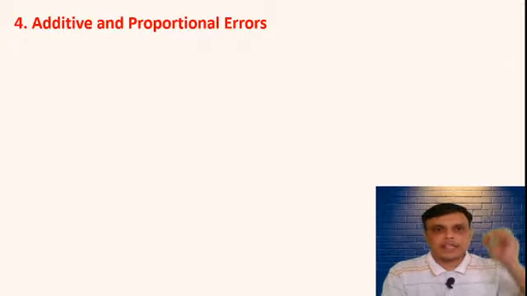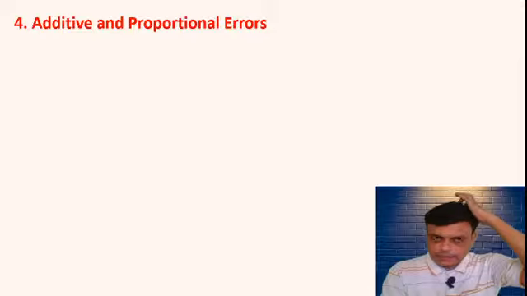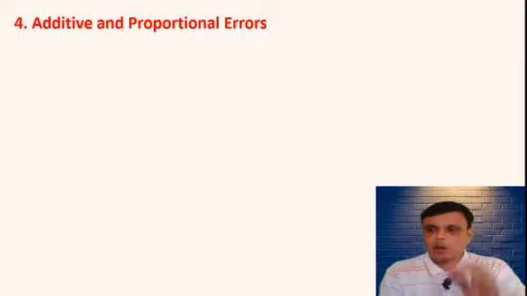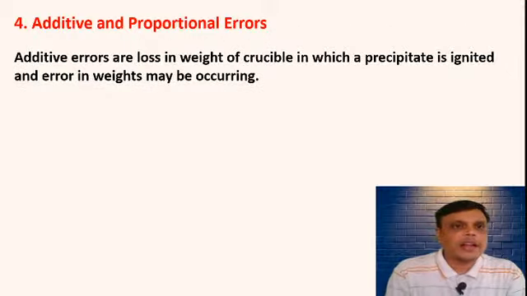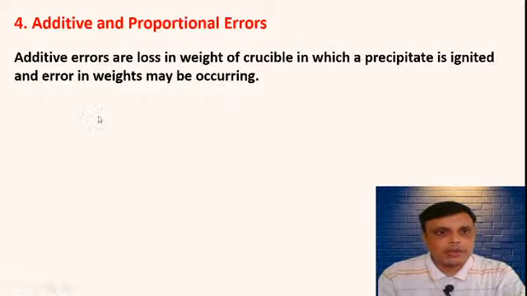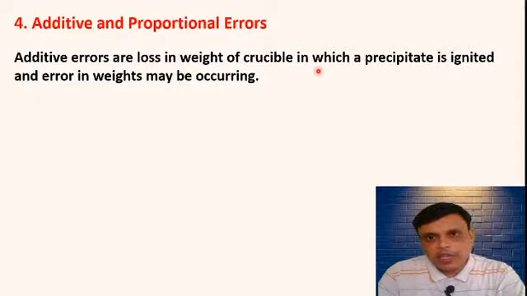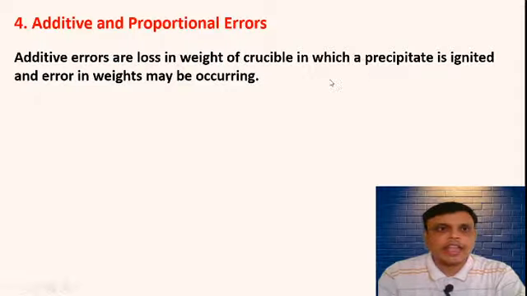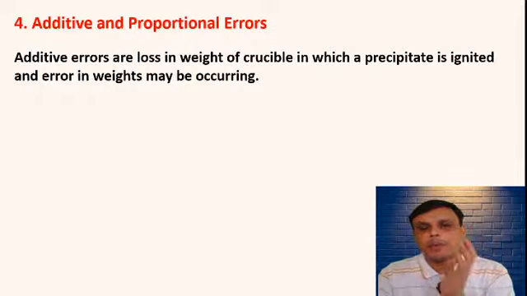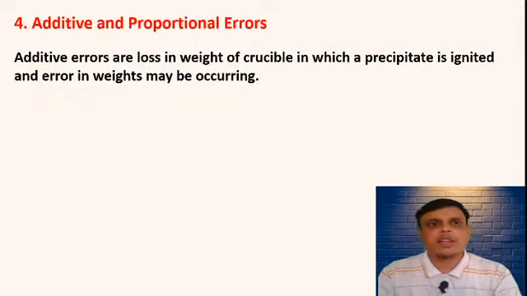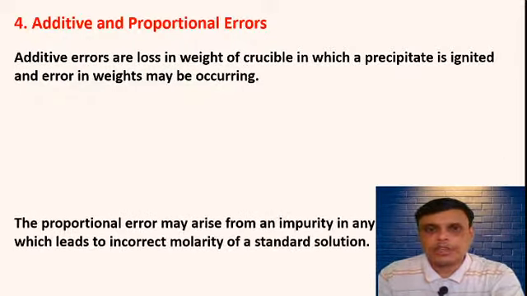Then the next type is additive or proportional error. Now why does this error come? The additive errors come due to loss in weight of crucible in which precipitate is ignited, and error in weight may occur. For example, there are some crucibles that tend to lose their weight upon strong heating. Due to this also this additive error or proportional error will come.